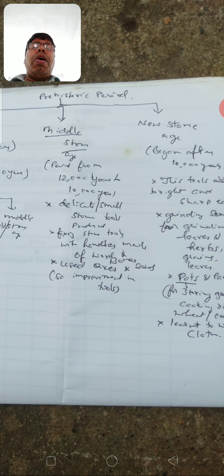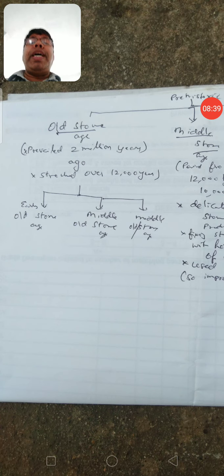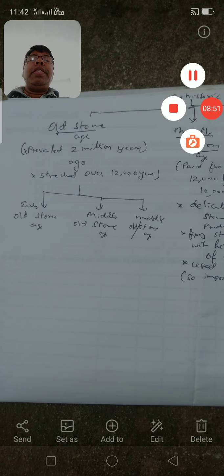But in almost all these three ages, weapons and things were made out of stone only. They did not know the use of iron, bronze, etc. Then what happens here?